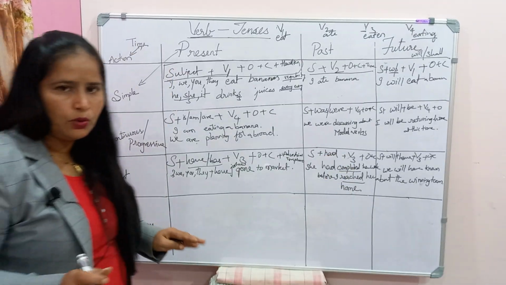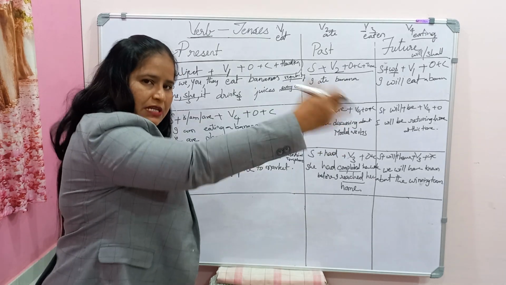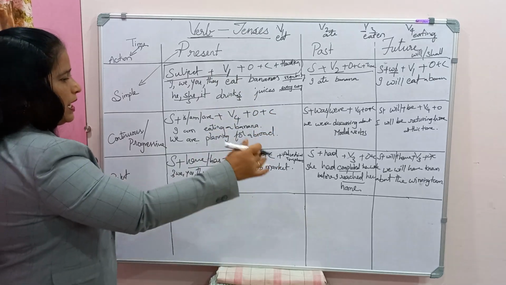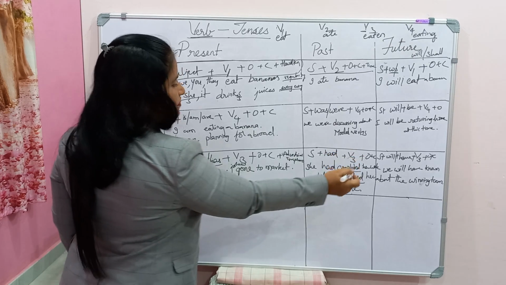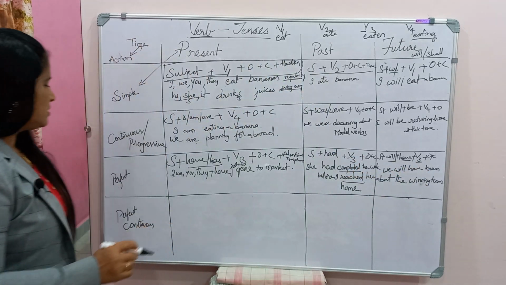It means it's not yet over. After some time it is going to start, and it will complete in the future. So we have a completion time, and we know clearly about the completion time. Then we take will plus have plus verb 3 form. So this is what we take.